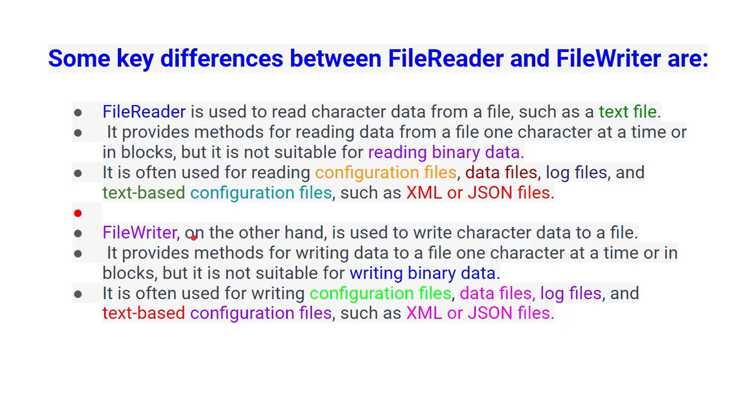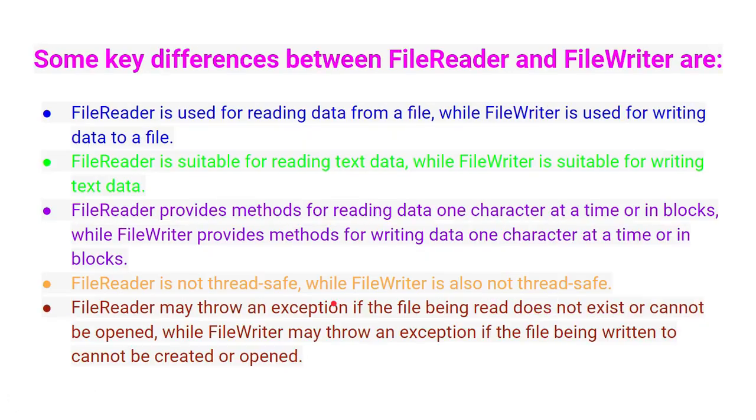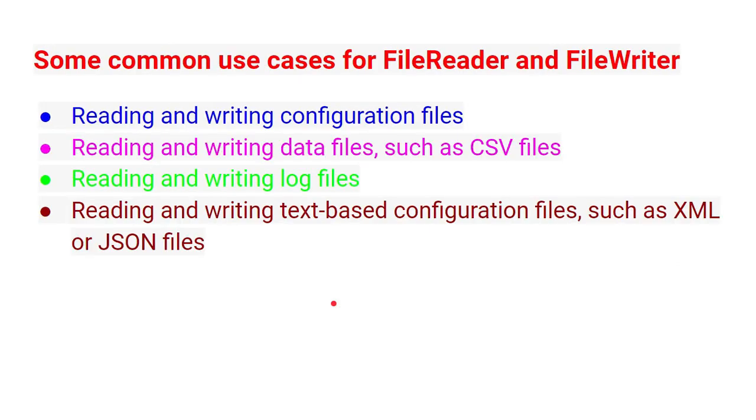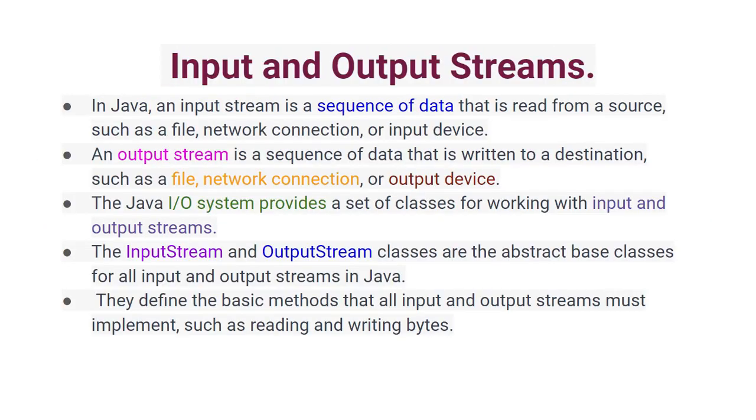File writer, on the other hand, is used to write character data to the files. It provides a method for writing data to the files in blocks, but it is not suitable for writing binary data. It is often used for writing configuration files, data files, log files, and text files. Those it will support. And these are the key differences between them. This is another key difference you can see.